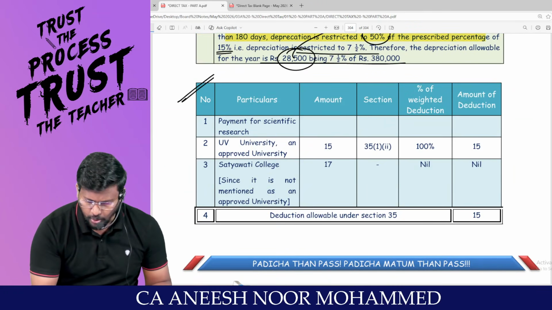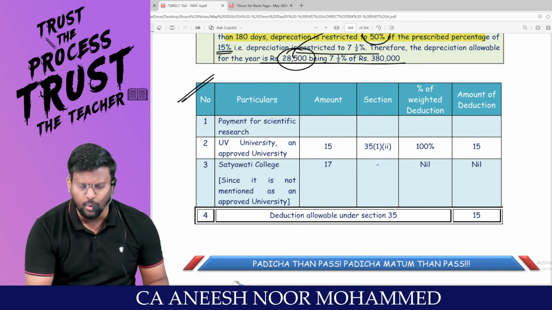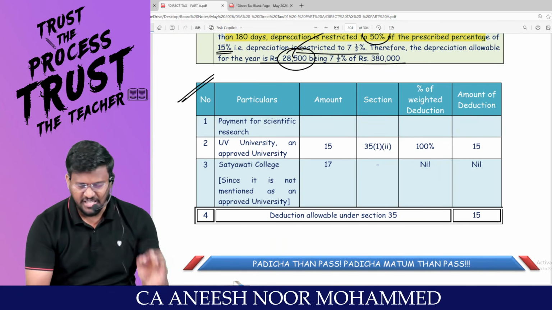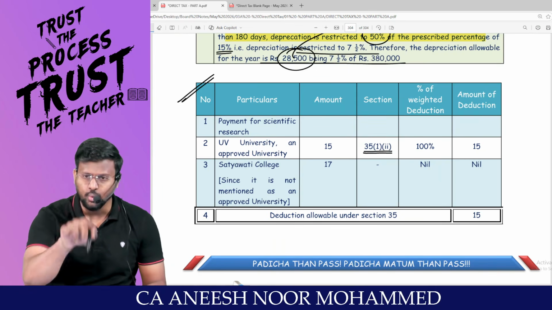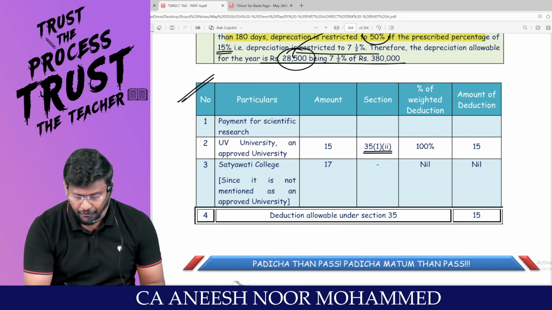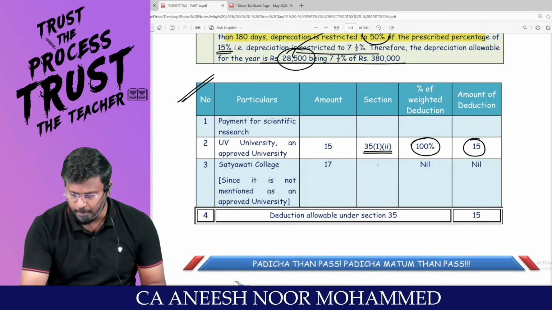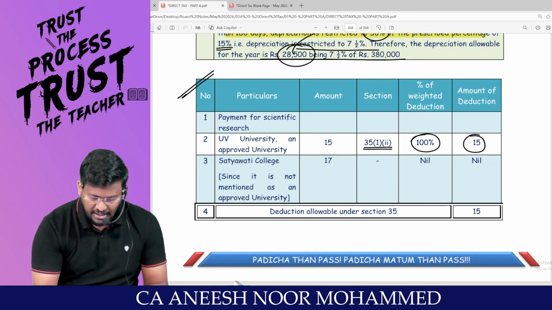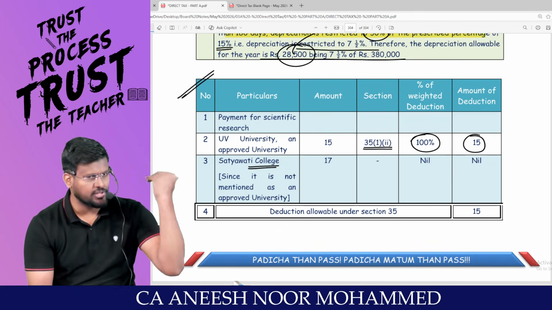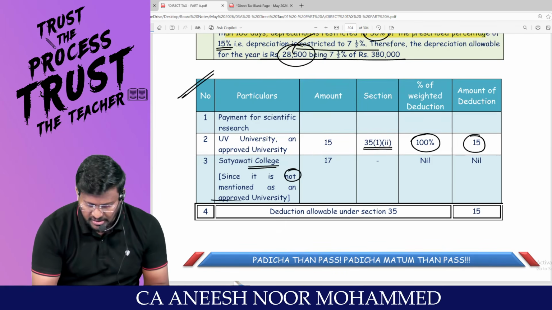Have you contributed to UV University, an approved university? Sir, as per section 35, subsection 1, clause 2, if you are contributing for scientific research, you are entitled to claim 100% deduction. Am I right? Sir, Satyavadi College, some college you have contributed. It is not mentioned as an approved university.